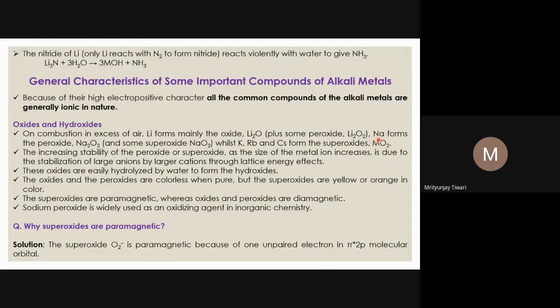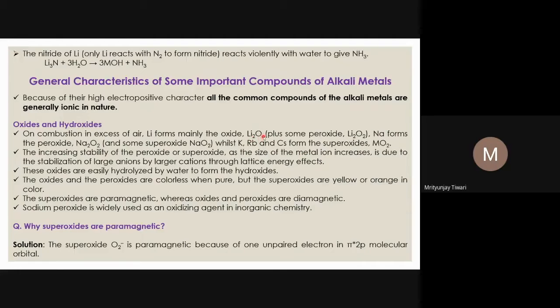Now, to look into the peroxide and its magnetic nature, because the peroxide is O2 2 minus, we will have to look at the molecular orbital diagram of oxygen, and in which orbitals the extra 2 electrons that form O2 2 minus are filled. Similarly, for O2 single minus in the case of superoxide, where that electron has gone, and based on that we can determine whether it will be diamagnetic or paramagnetic.